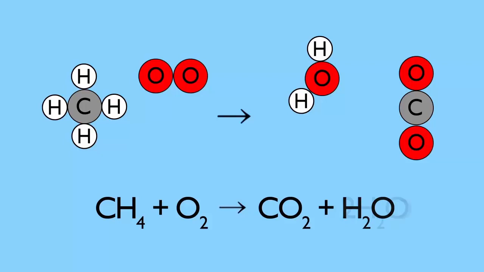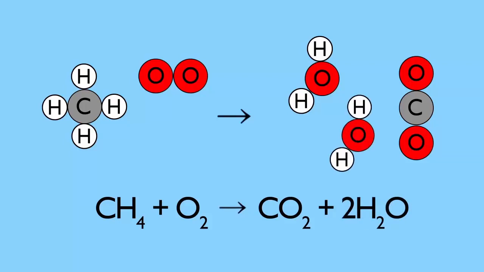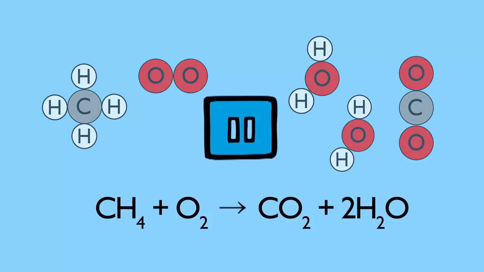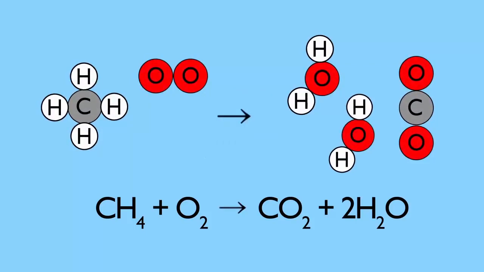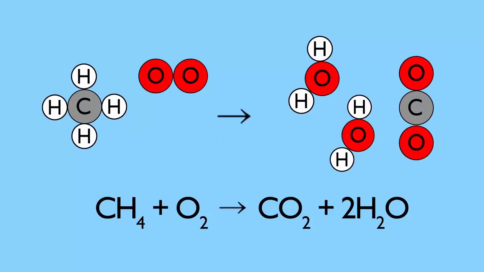To do this, we add another water molecule. Pause and count. Is it balanced now? Well, the carbon and the hydrogen balance, but we have 4 oxygens in the product, but only 2 in the reactants. So we add another oxygen molecule to the reactants. Now we have conserved mass.